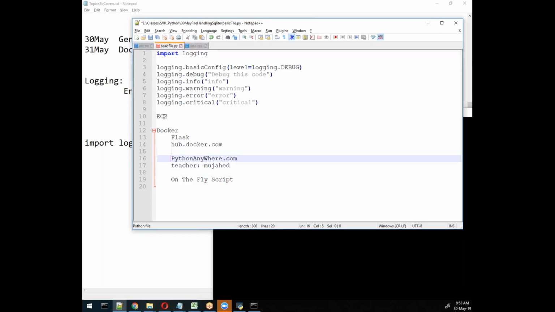So just add these accounts; two accounts will be required tomorrow. We will do all this practically, so if you need any help we will see it. You should create two accounts, Docker and PythonAnywhere. You can find many things inside there. You can run on-the-fly scripts, you can deploy a class-based application, anything you can do in PythonAnywhere. Tomorrow is the last session for us.